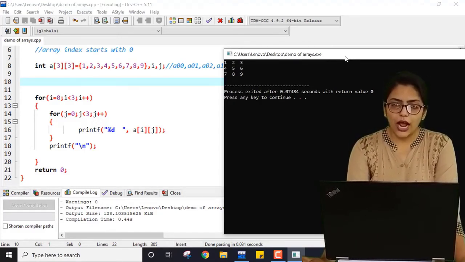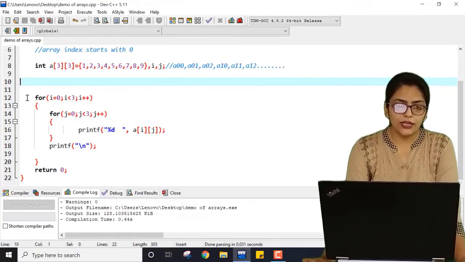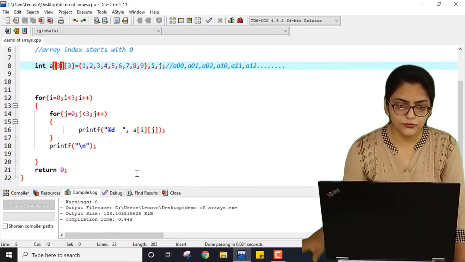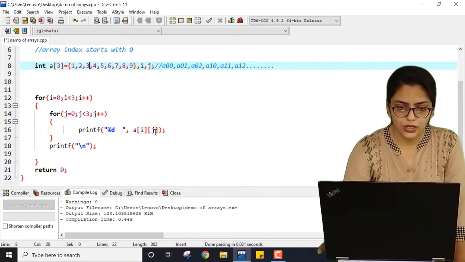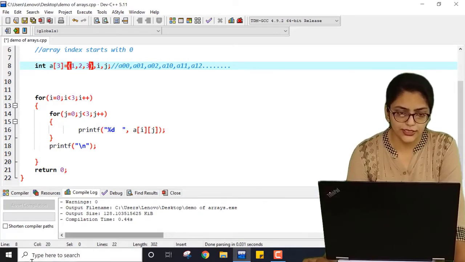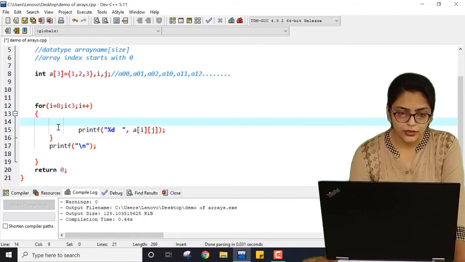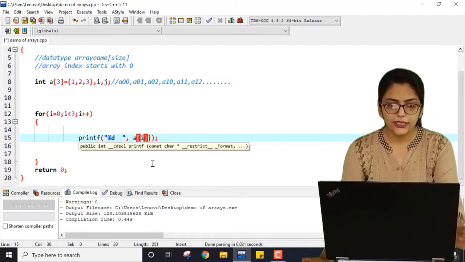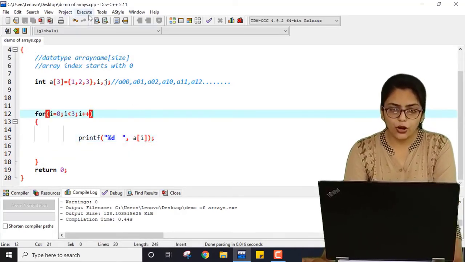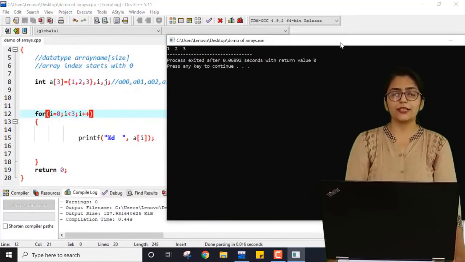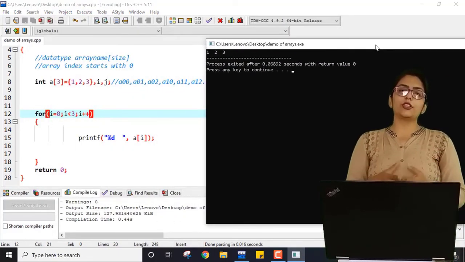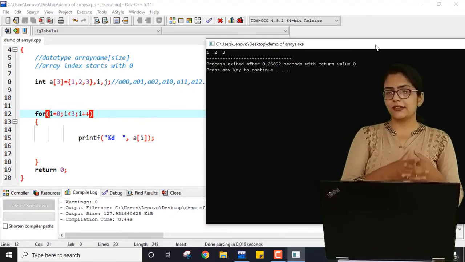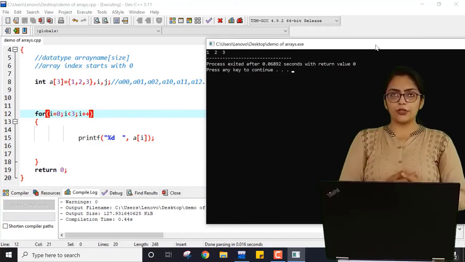Let me also cover how you can initialize a one-dimensional array. For a one-dimensional array, whatever the size of the array is, you have to give that many elements. So here only 3 are printed. Here this is not required for a one-dimensional array, and here you just need to print a[i]. This is static initialization, and I already covered how you can dynamically initialize it. This is how you can initialize a one-dimensional array at compile time. So this is all about arrays, single-dimensional or multi-dimensional, say 2-dimensional arrays.